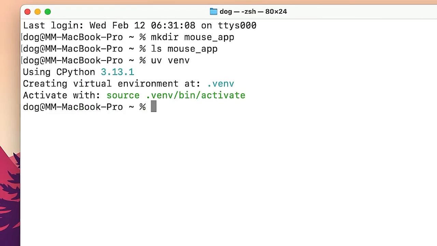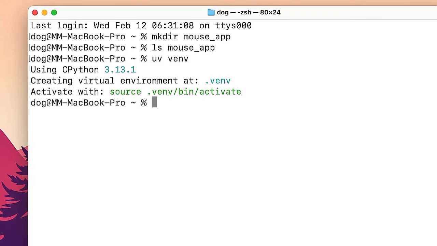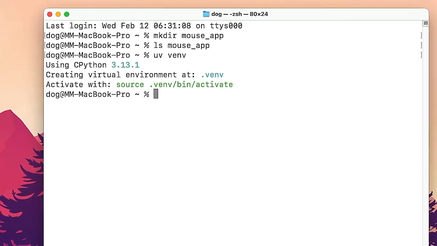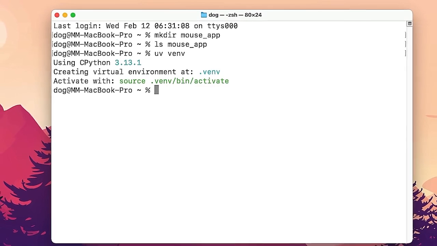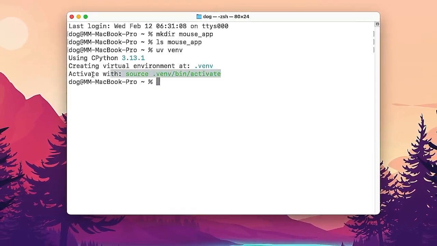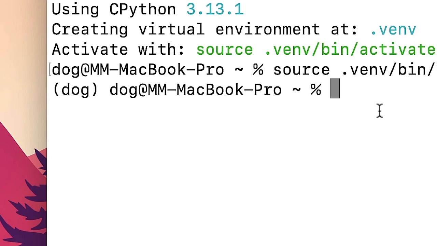Boom, beautiful. Essentially, it's like a separate folder on my computer where I can install all of the things I'll need to make the app, and if it's unsuccessful, I can just delete that folder and all the things I installed will go away with it. A disposable place. Makes sense. It says here activate with source. Activate. Yoink. Beautiful. It says venv here, so I'm in, probably.